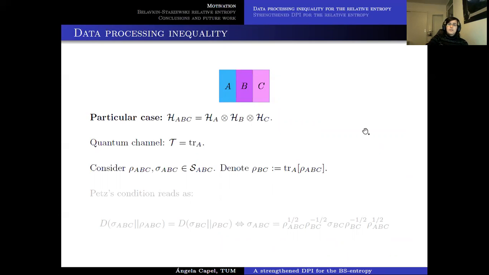Then in this case, Petz's condition reads as follows. The equality between these two relative entropies happens if and only if we have this expression here, in which of course we are omitting, for simplicity, tensoring with the identity in A in all these terms, which only have support in BC.